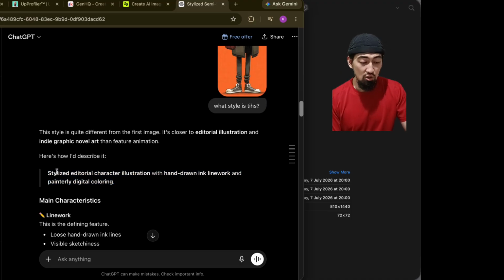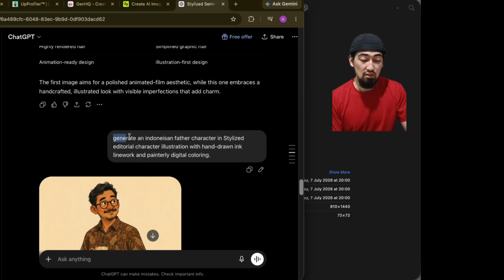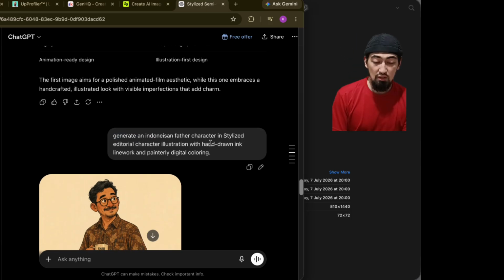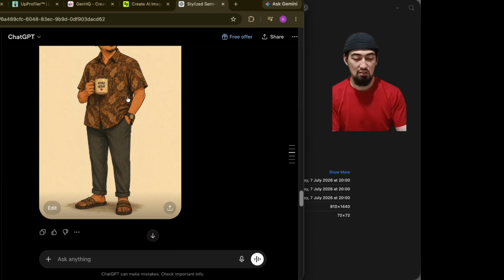So I copied and pasted it into a new prompt. I said generate an Indonesian father in, and then I pasted stylized editorial character, and then it gave me this. Now, I wasn't too happy with the outcome because it looks too AI-ish. It doesn't look like a memorable character. It kind of looks like AI generated it as it generates most other characters in a similar style. I don't know, but that's the feeling I got.